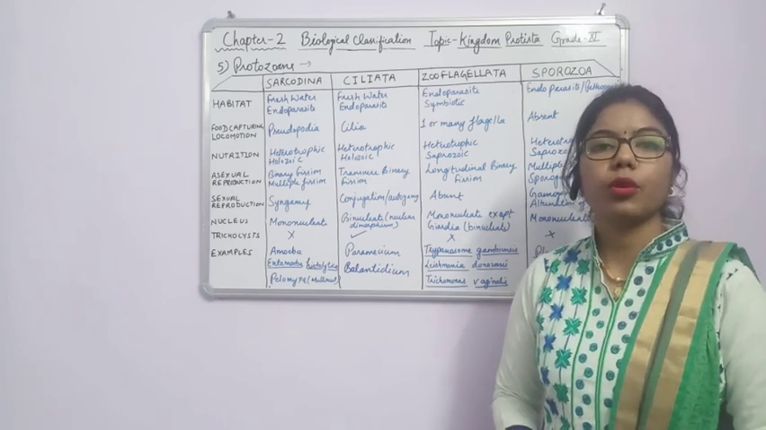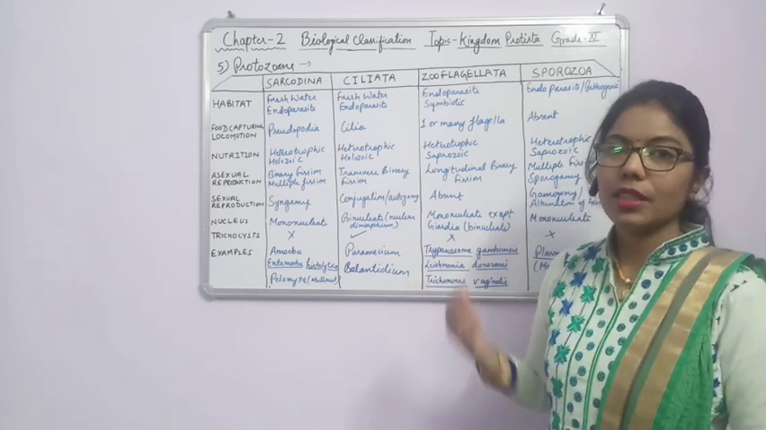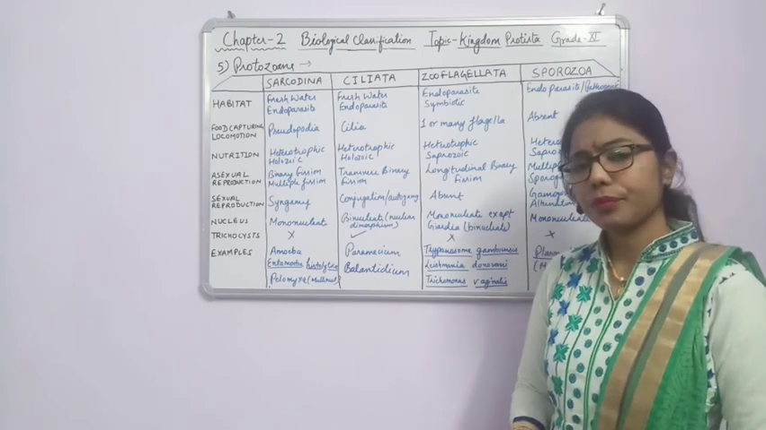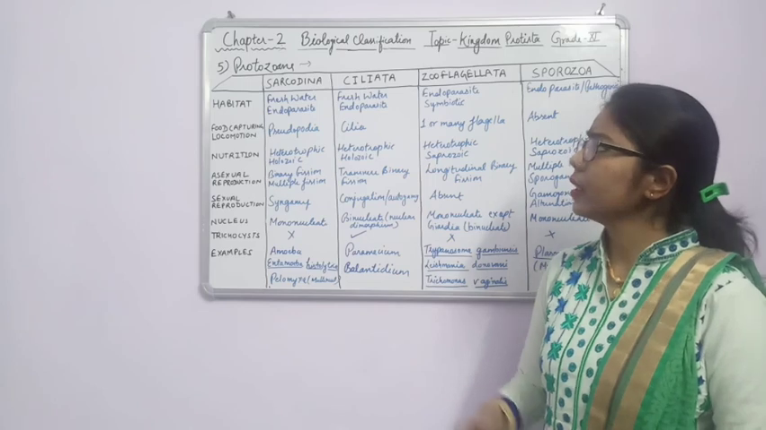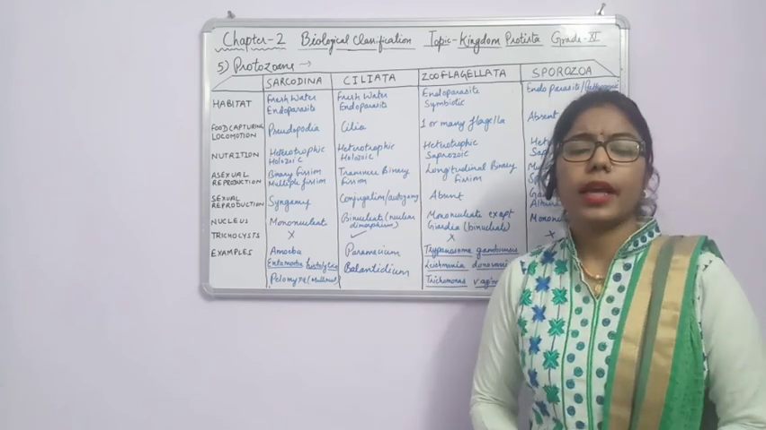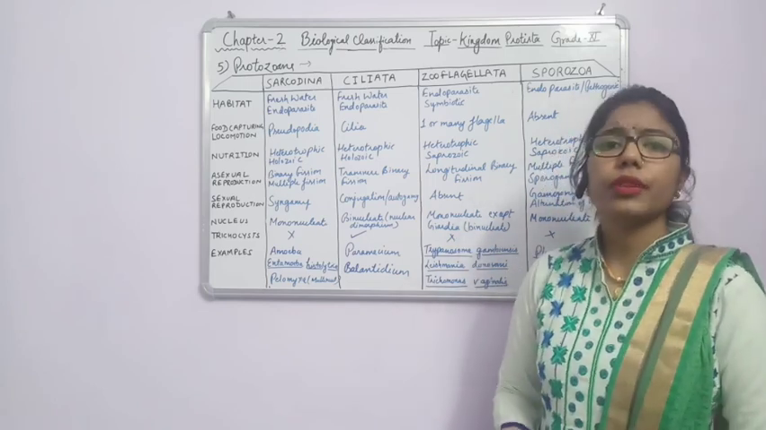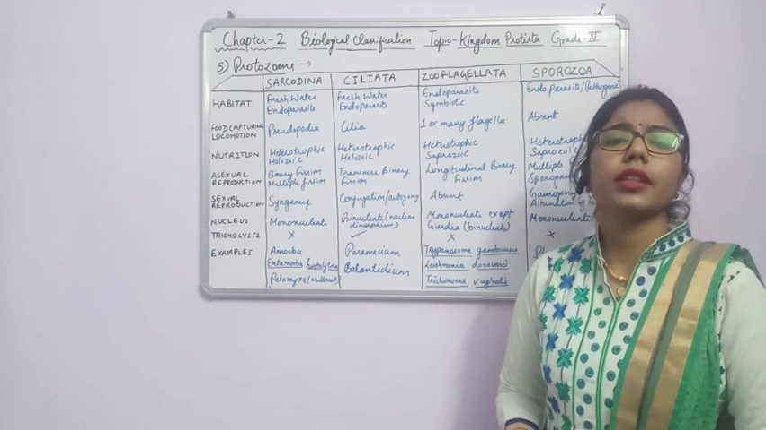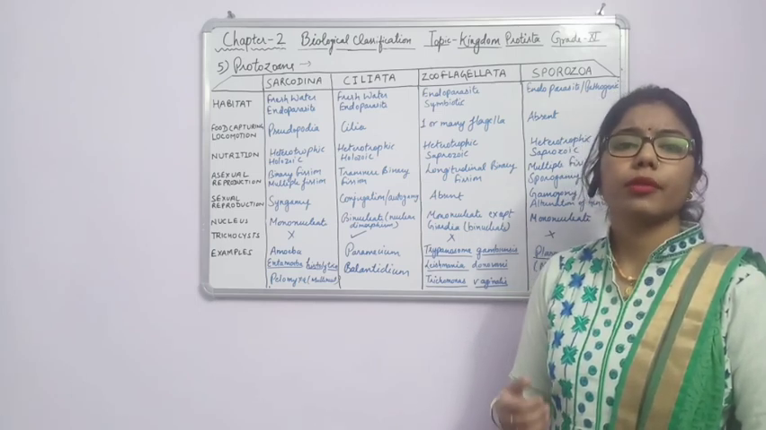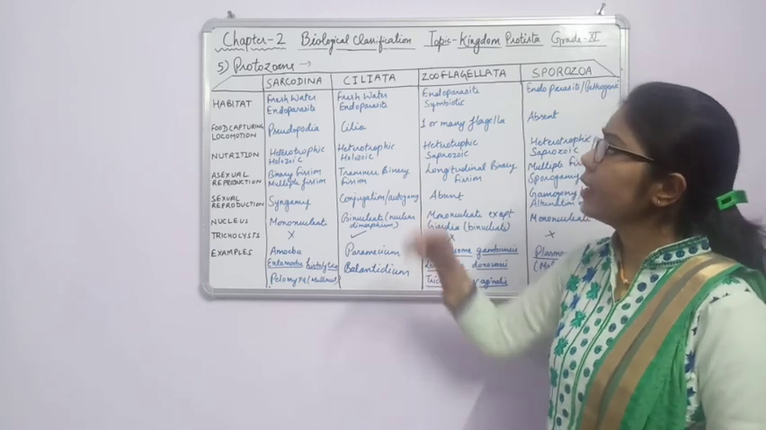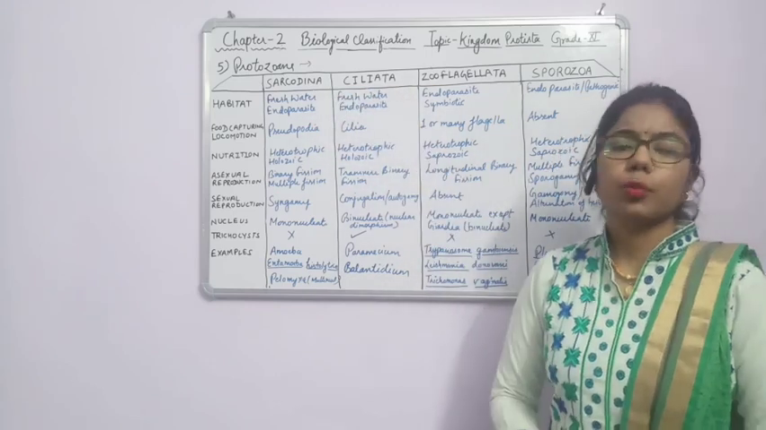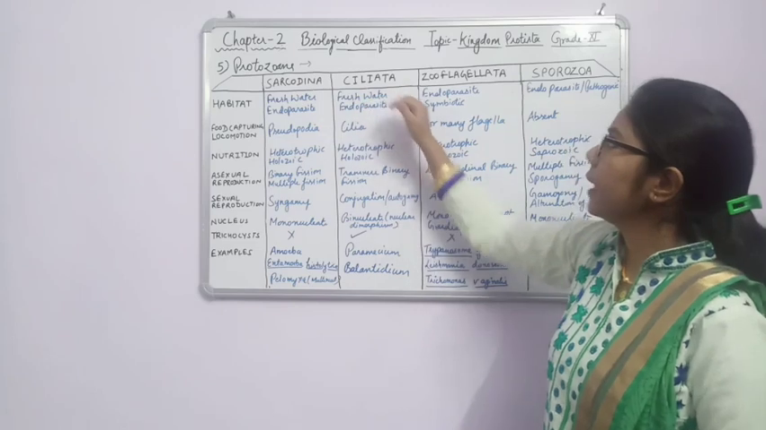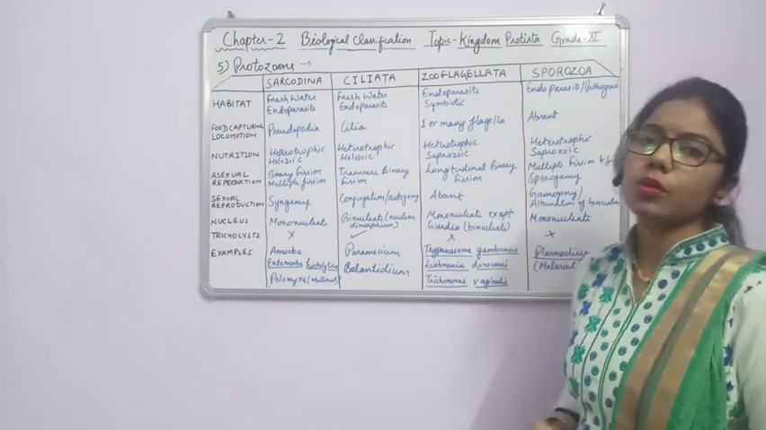In the heterotrophic mode of nutrition, the parasitic mode of nutrition is there, and the holozoic mode of nutrition. So these come under the protozoans. And now on the basis of different characters, on the basis of different locomotion or feeding habit, we have categorized these into four other groups. What are they? Sarcodina, Ciliata, Zooflagellata and Sporozoa.